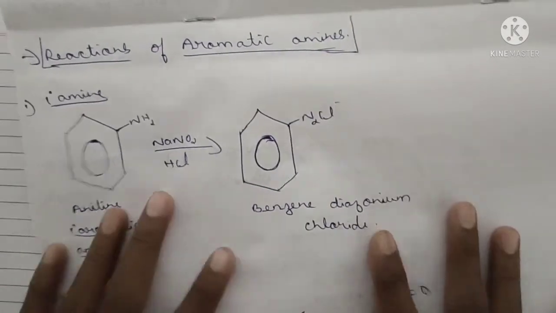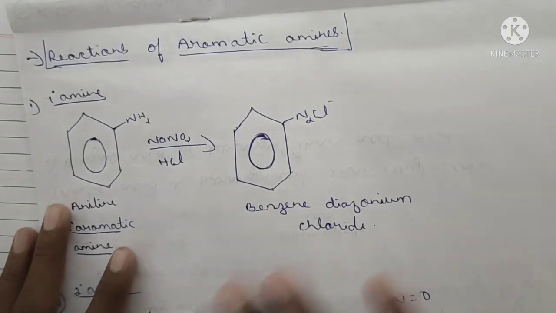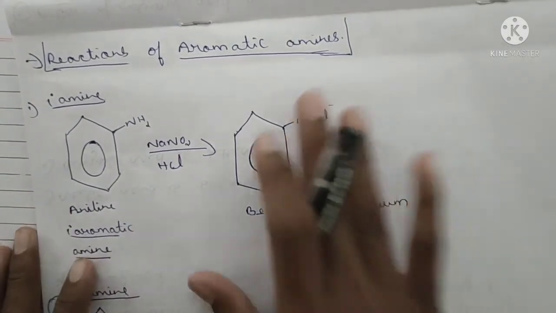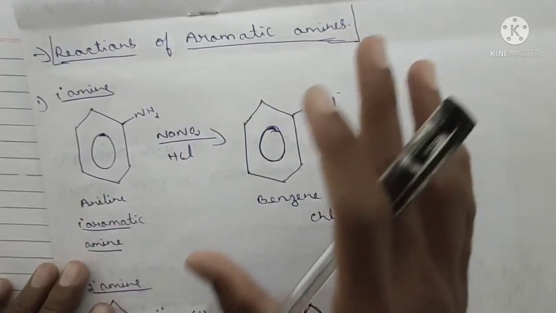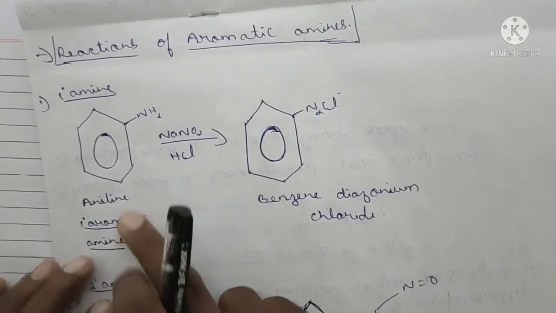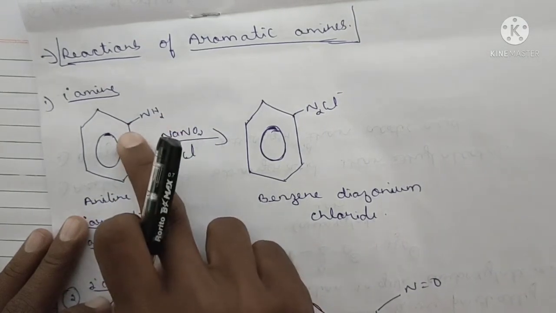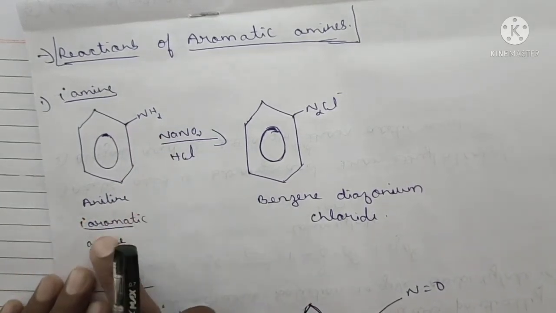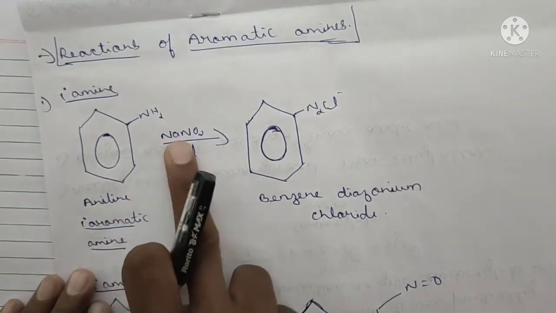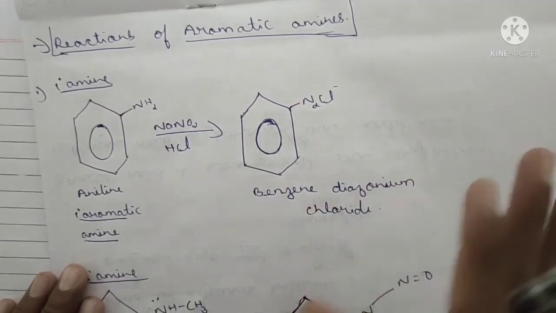Now a small topic I have added here. We studied aliphatic amines, means without benzene ring. Here, aromatic amines, very simple. See, this is the primary amine, aniline. When this aniline, a primary aromatic amine, is made to react with sodium nitrite in the presence of HCl, there will be formation of benzene diazonium chloride.